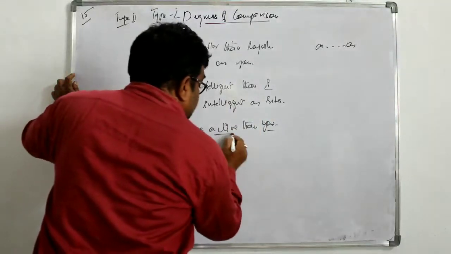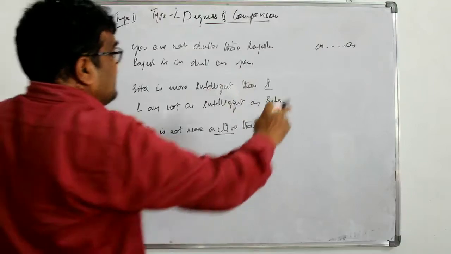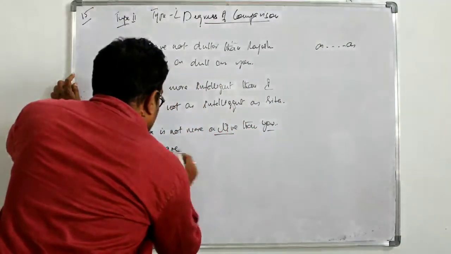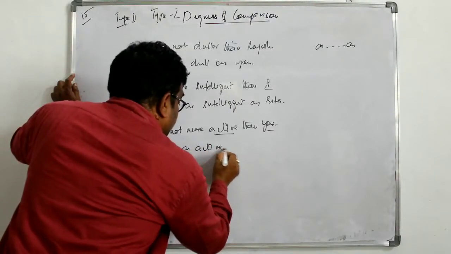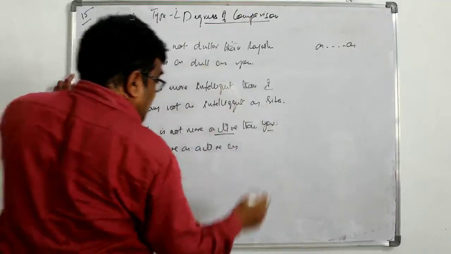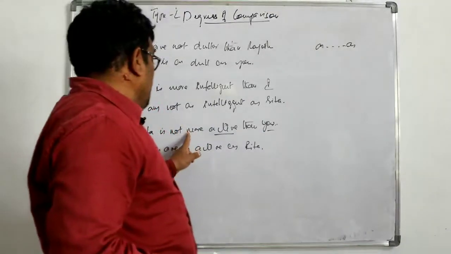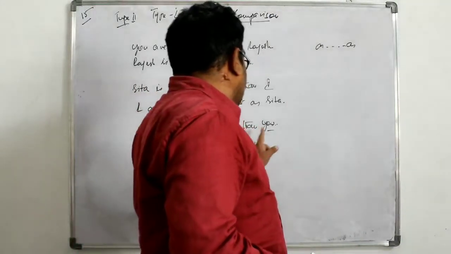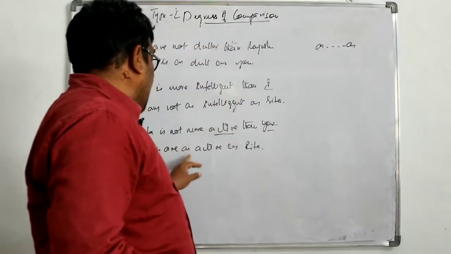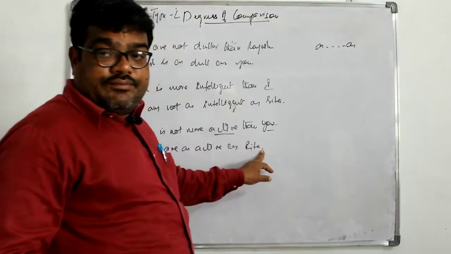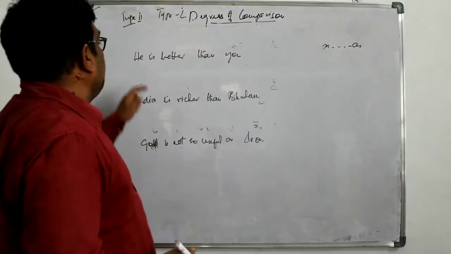I told you the changed adjective from comparative to positive has to be placed before as and so as. So you are as active as, this goes in the last, as Rita. So Rita is not more active than you. We have to skip than. So you are as active as Rita. Right. Some more examples so that you can understand better.